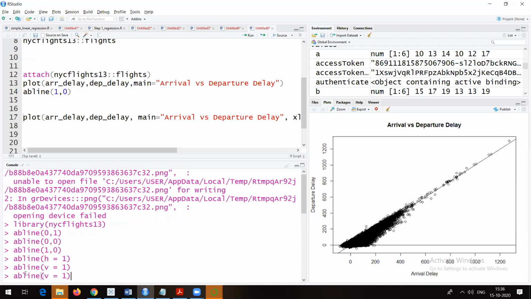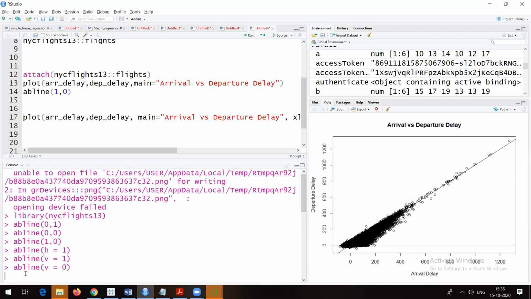So I will have to change v equal to, maybe suppose, 0, and let's see. So we have an option v, which is available in abline. That's what I am trying to do. It's still running. Okay, it has not shown us, but yes, it must have drawn a line.